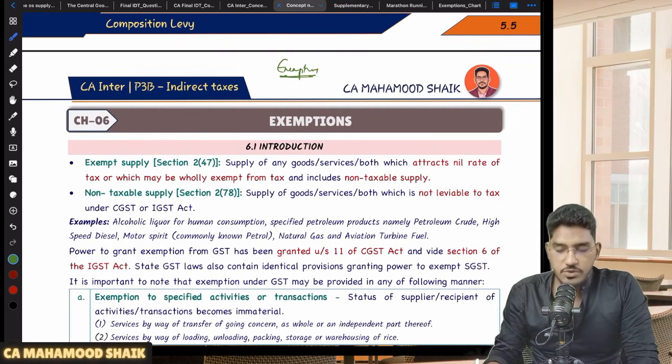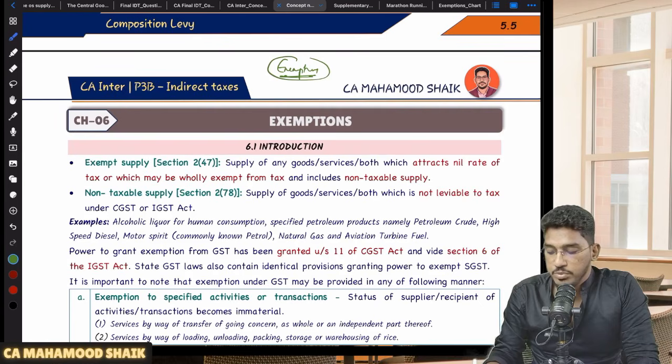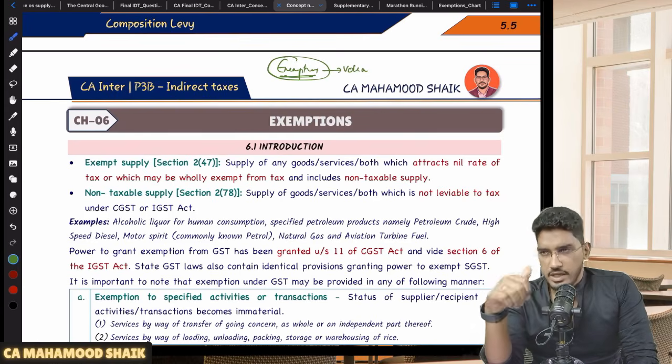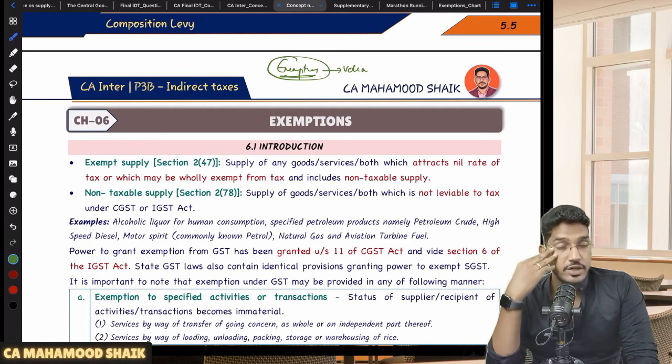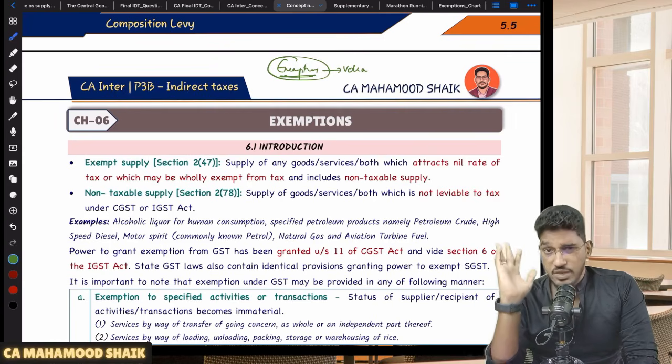See, this exemptions chapter is also going to be very important from the examination perspective. Definitely there will be a good amount of questions from this chapter. But the problem with the exemptions chapter is that it's very voluminous. Why? Because even if you have a quick look at the material, either my material or the ICSI study material, you will find many pages. When compared with all other chapters, this chapter runs for many pages. That is the main problem, and that's why many students face trouble.